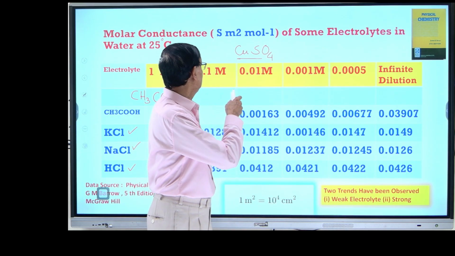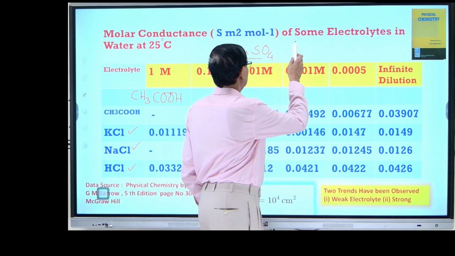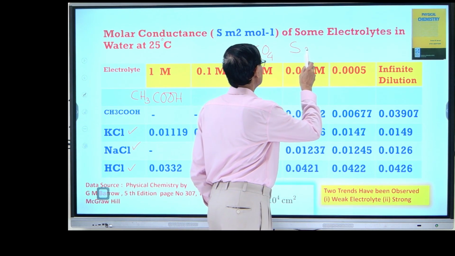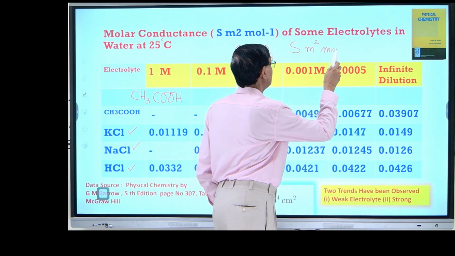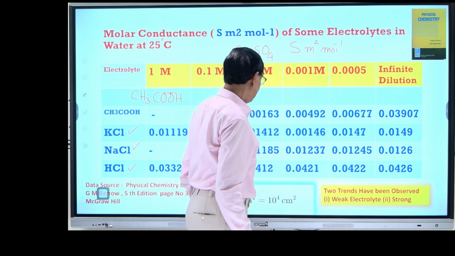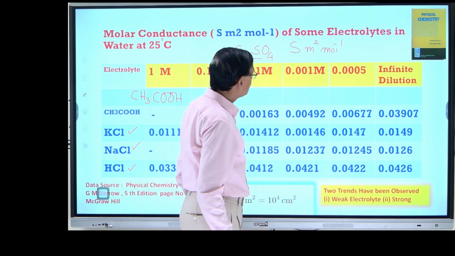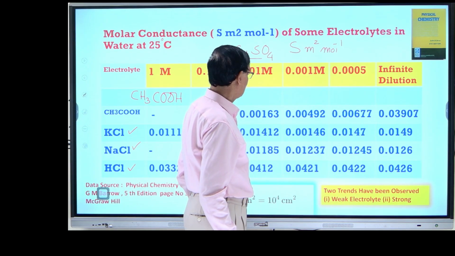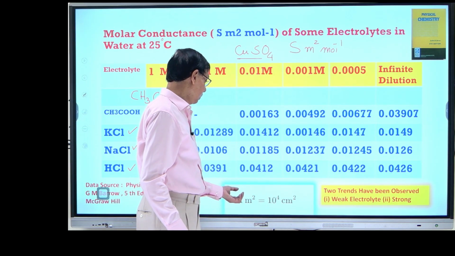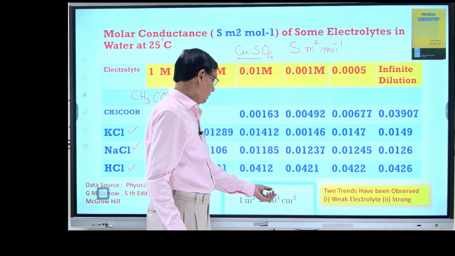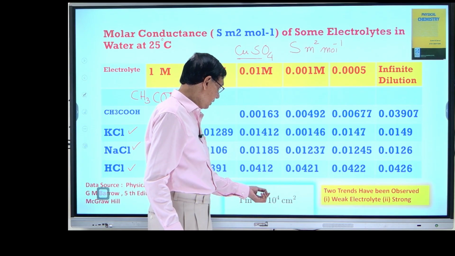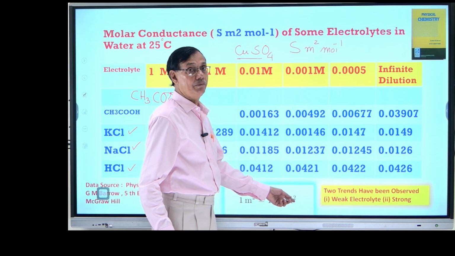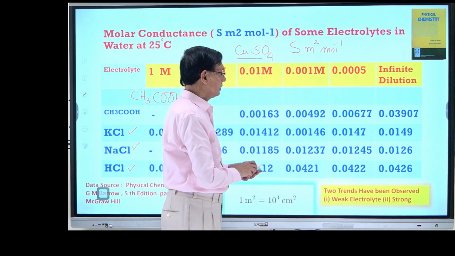Here I am using the SI unit, Siemens meter square per mole. You can also write Siemens centimeter square. So you have to convert this. One meter square is equal to 10 to the power 4 centimeter square. So you can convert it.